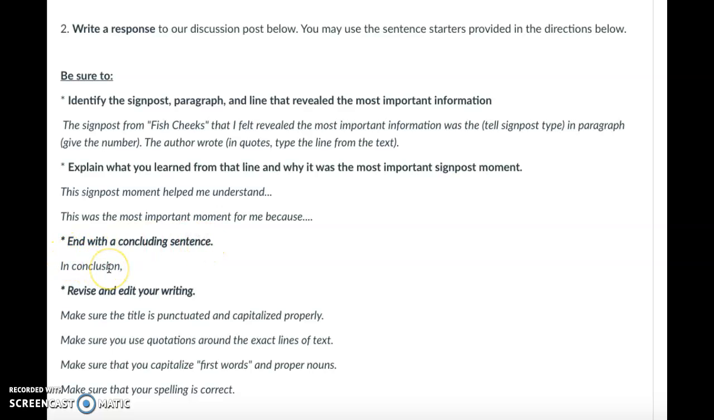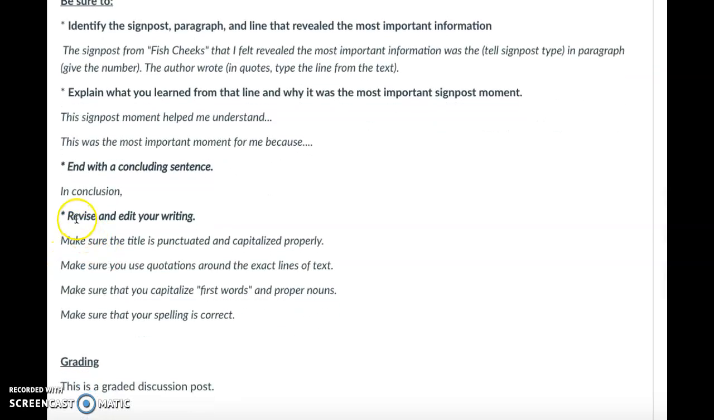In conclusion, make sure to revise and edit your writing. For example, make sure that the title is punctuated and capitalized appropriately. Make sure that you use quotations around the exact lines of the text. Make sure that you capitalize first words and proper nouns. Make sure that your spelling is correct.